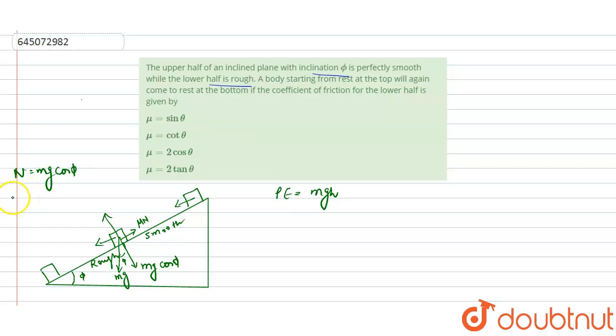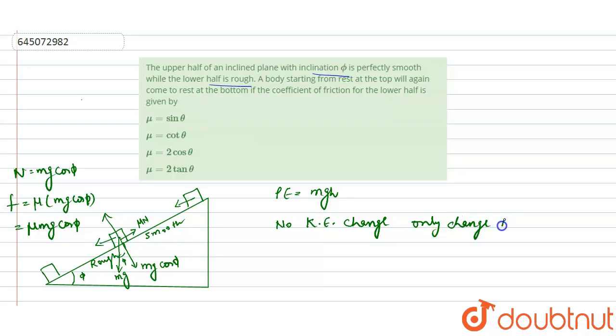Now from this we can say that the friction force will be equal to mu times the normal reaction, which is mg cos phi. So the friction force will be equal to mu mg cos phi. Now we know that the block starts from rest and reaches rest, so there is no change in kinetic energy, only a change in potential energy takes place.